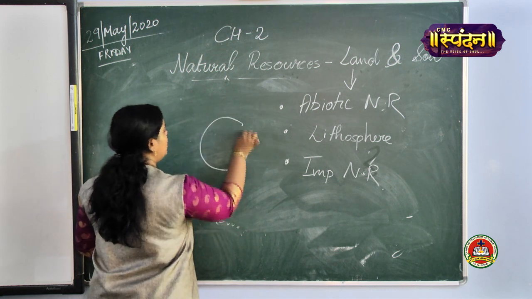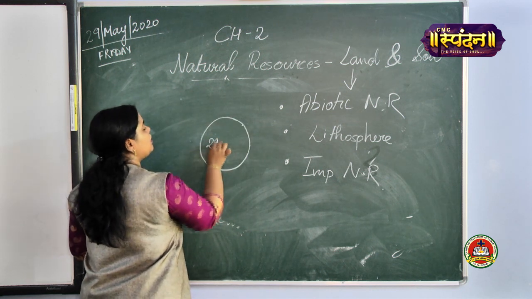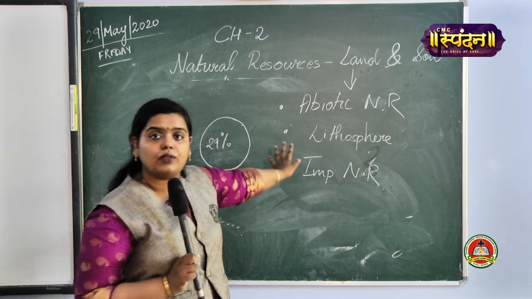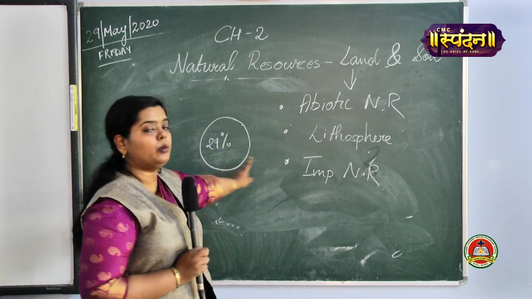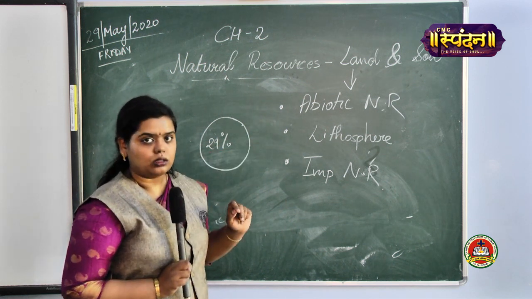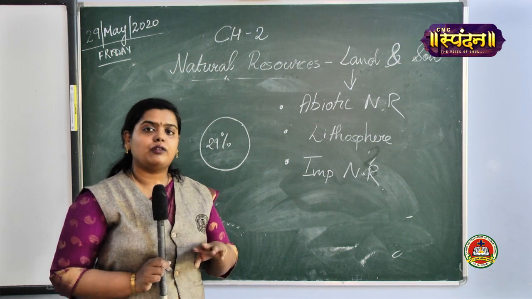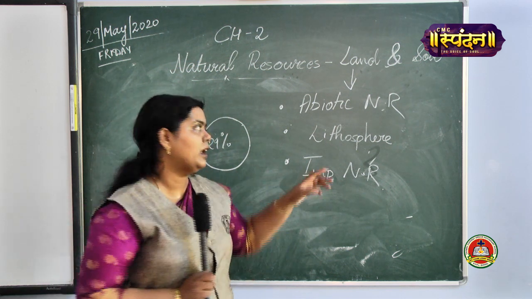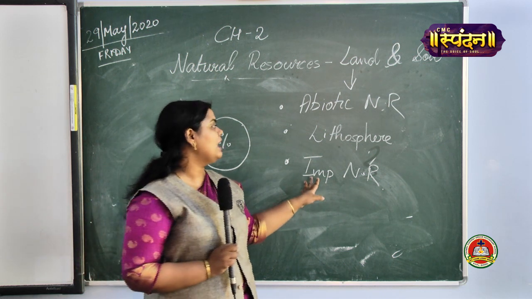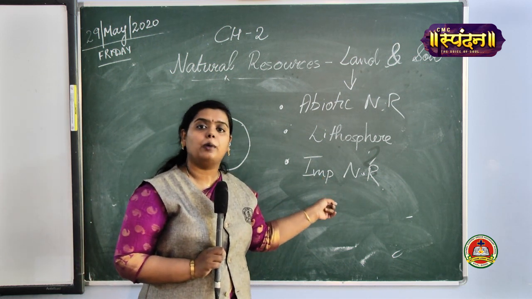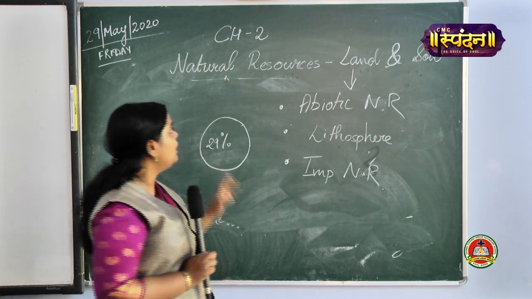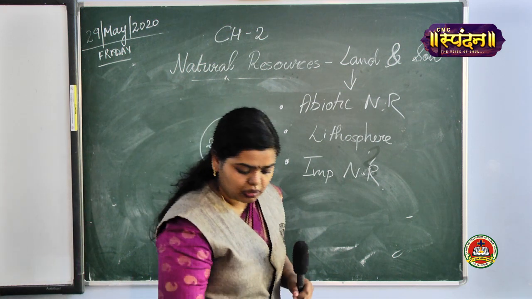Only 29% of the Earth's surface is covered with land. The rest of the part is covered with water. Is it clear? So here we have to write two questions. One is define lithosphere, and the other is why land is considered to be an important natural resource. I hope it is clear till this part. We'll move on to the next topic.